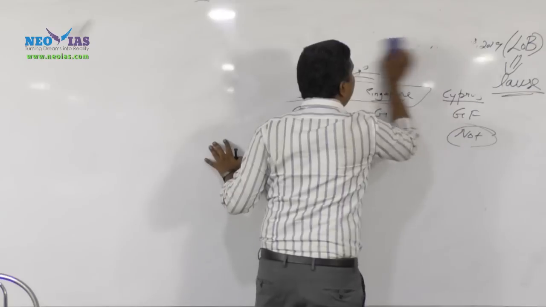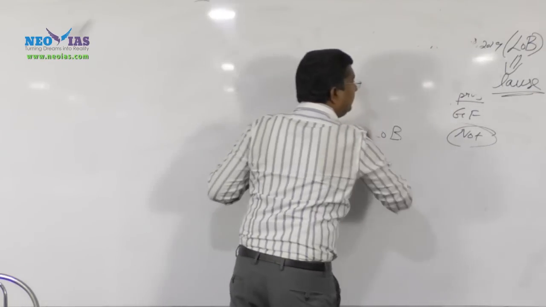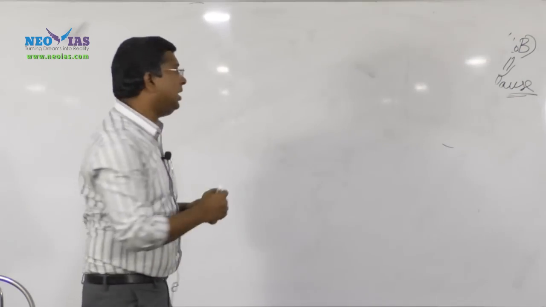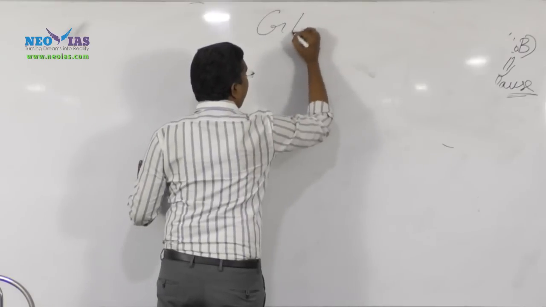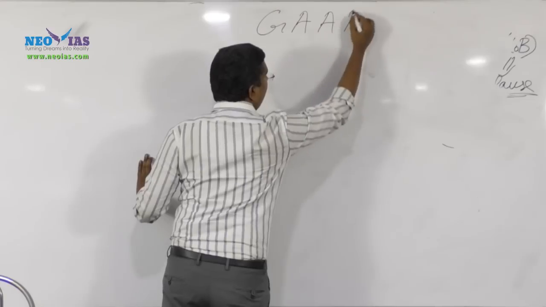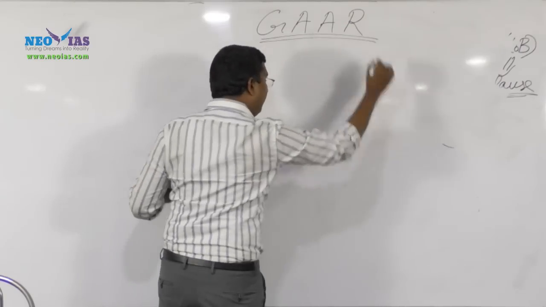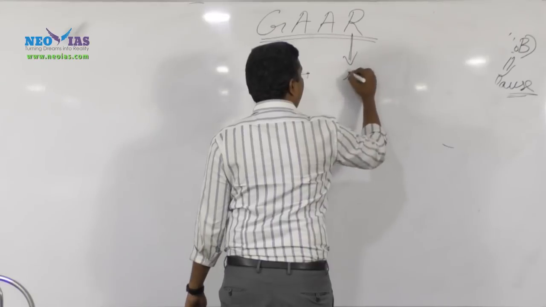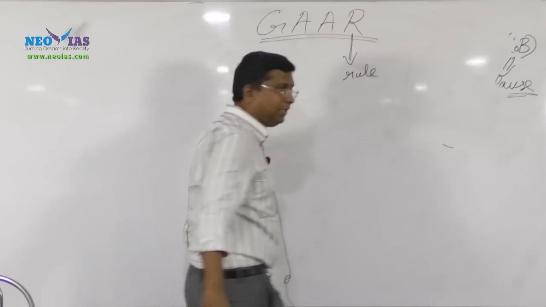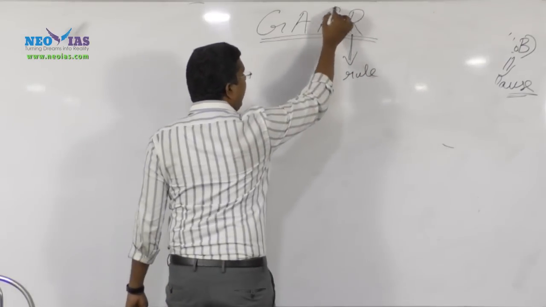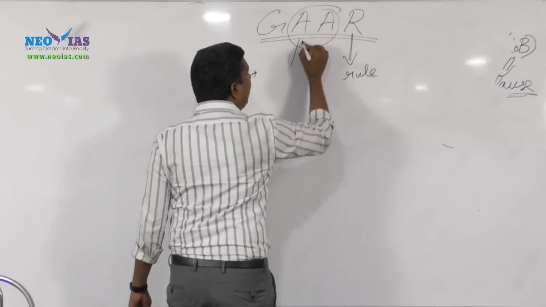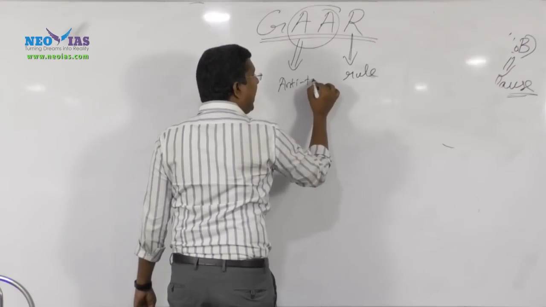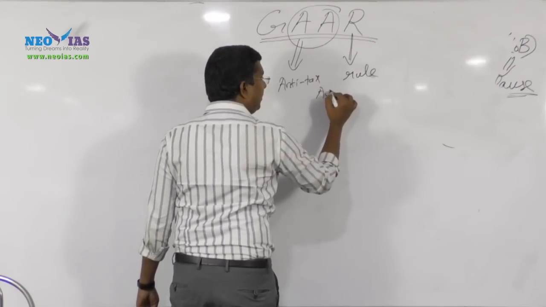It's very simple. What is called GAAR, the general anti-avoidance rule? Try to understand that it is a rule on anti-avoidance, that is, anti-tax avoidance.